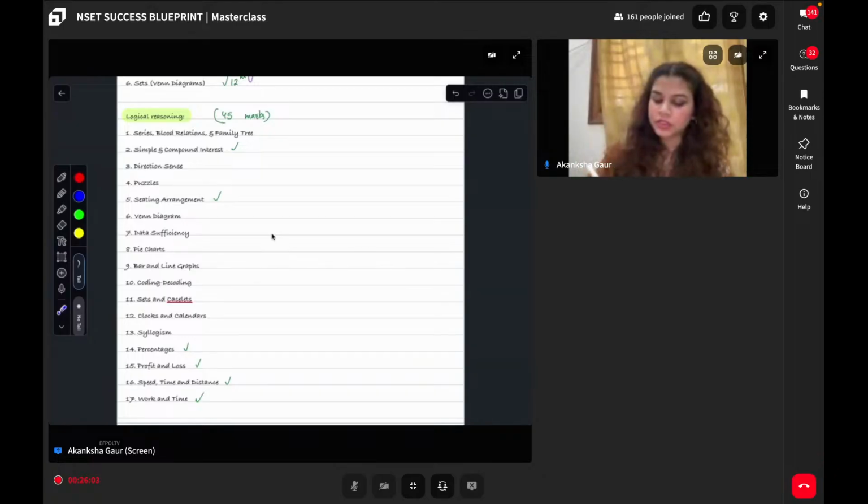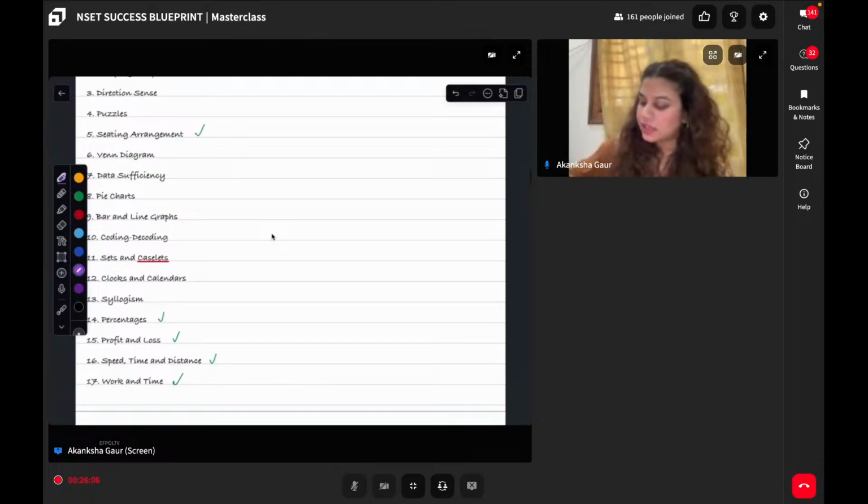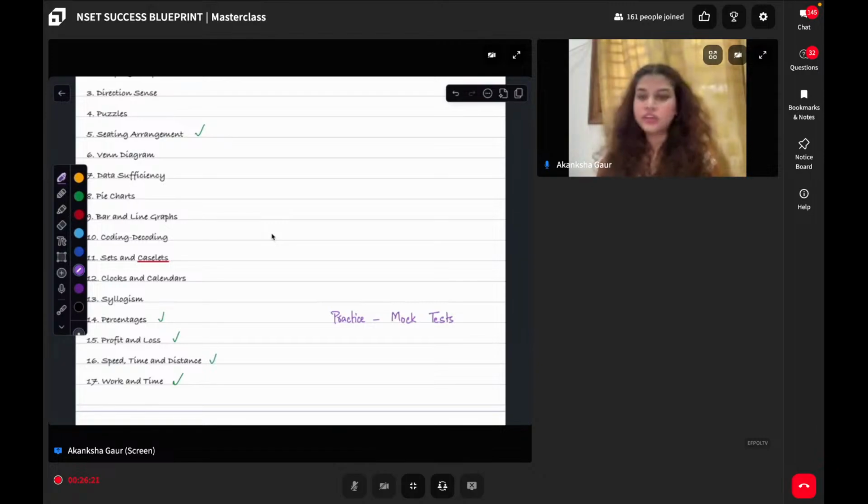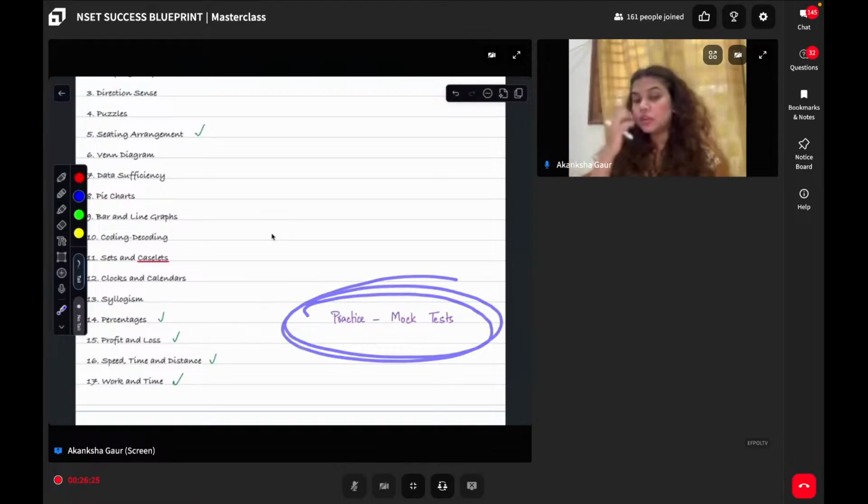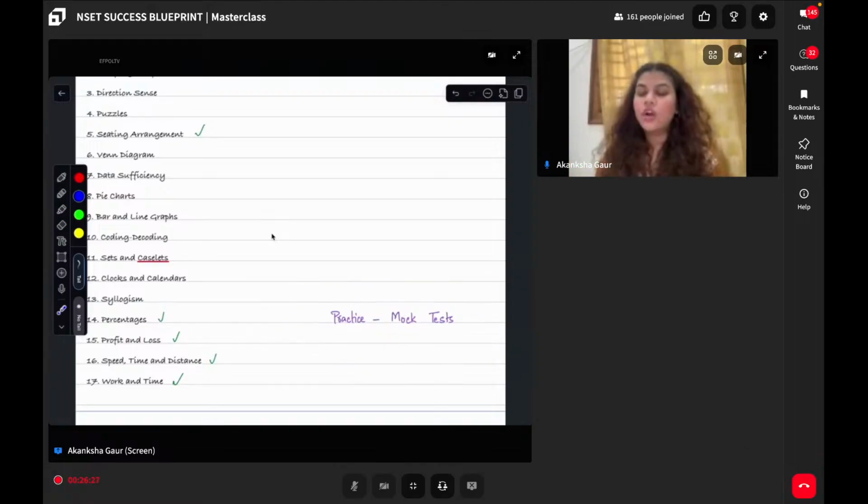And how to practice? Practice is very important. See, it is a 2-hour paper, so it might be a possibility that you know the answers, you know how to solve the question, but because you are slow in solving it, you might lose time. Then how to do it? Try to solve the mock tests. All these mock tests are available on your dashboard, so I will highly recommend you to go through that.